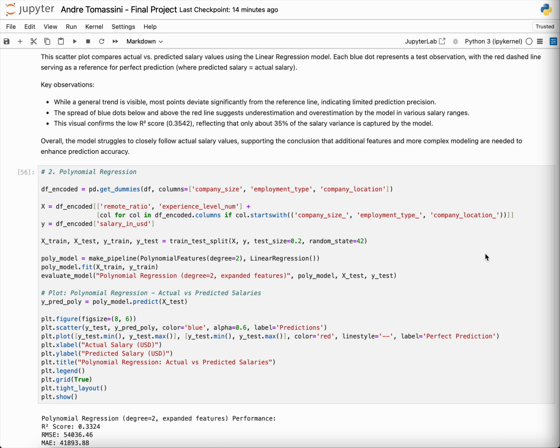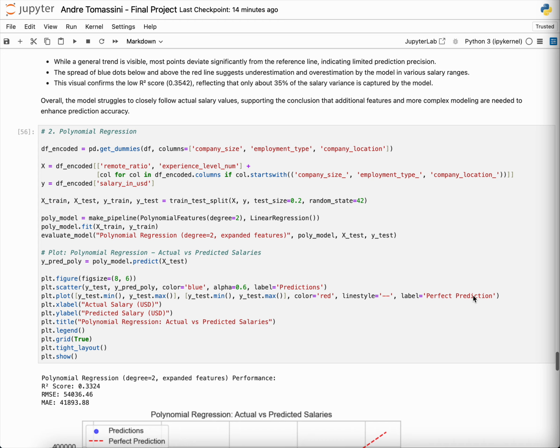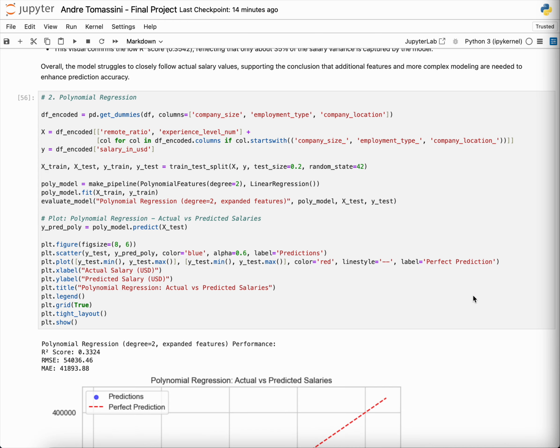So after that we use the polynomial regression, and this model performs slightly better than linear regression with an R-square of 0.33. So it's going to show actually 33%, right? That's the amount of information that explains the value of the salary they're going to obtain as the result of using this model. Meaning it captures more salary variance by modeling nonlinear trends.